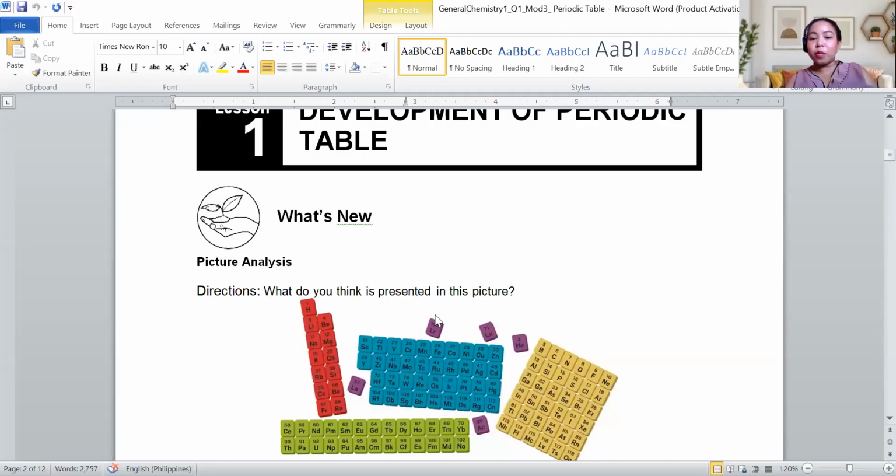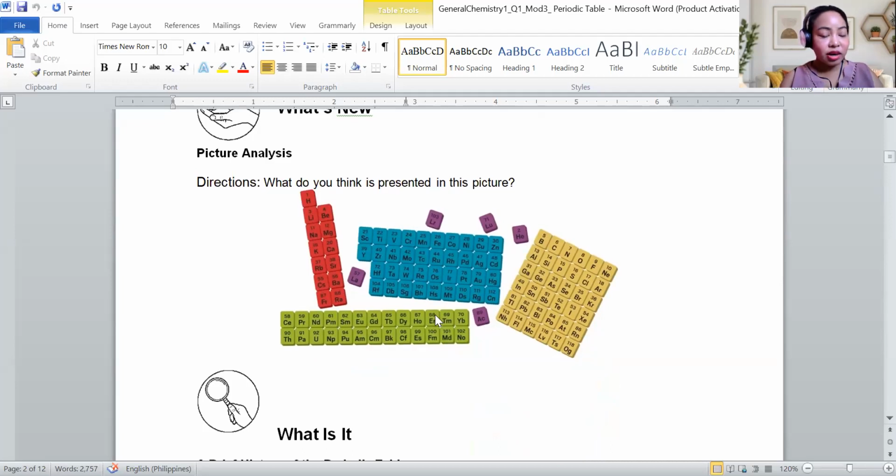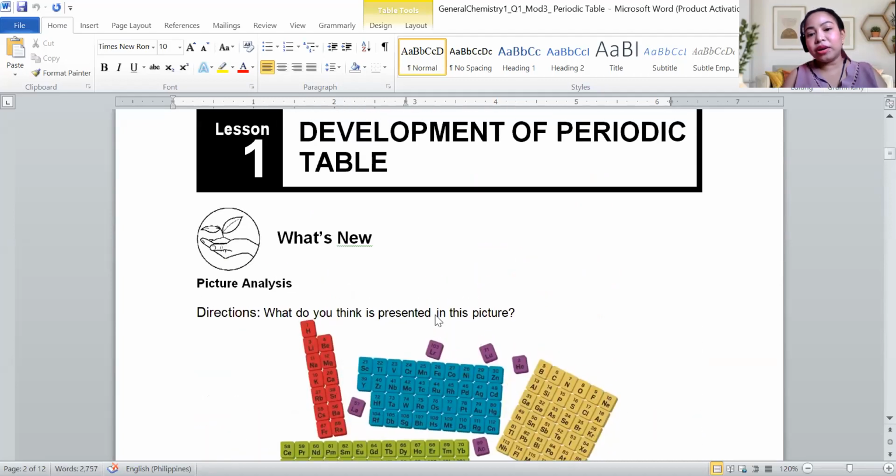Okay, welcome to our part 2 for our discussion. So let's have the first lesson for module 3, the development of the periodic table.